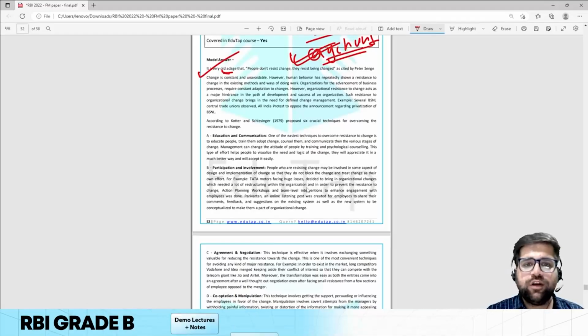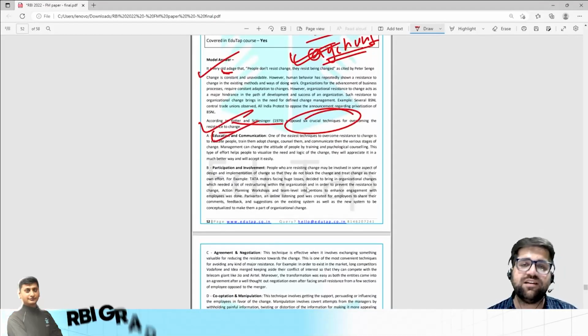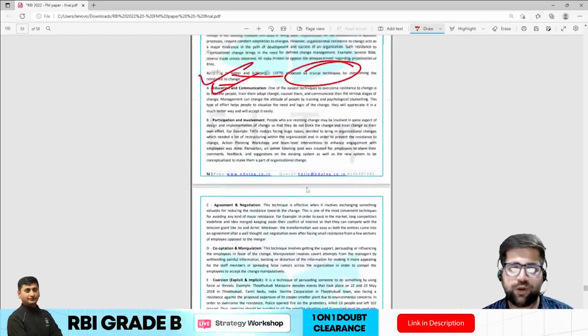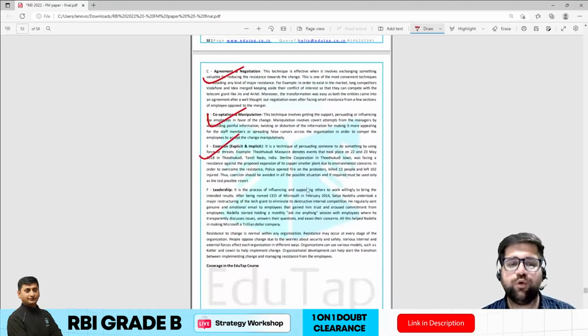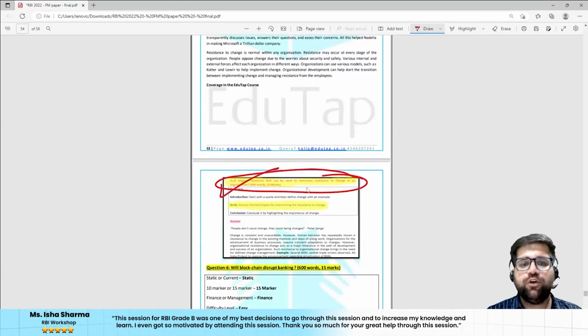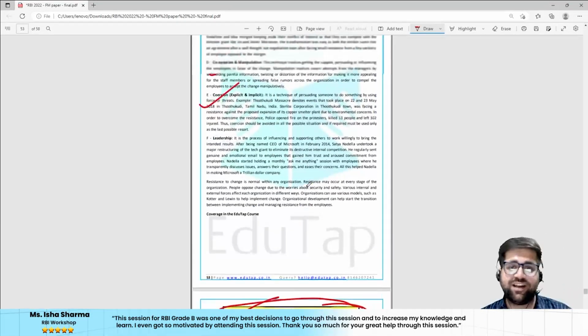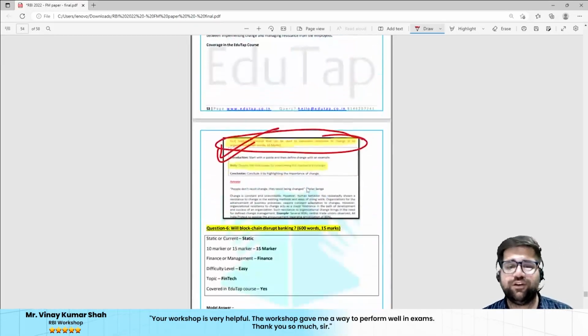According to Kotler and Schlesinger, there are 6 crucial techniques via which you can overcome the resistance shown by your employees. So these are certain methods via which you can overcome resistance to change. Now this is the exact question which I am talking about. You could have easily trusted us, and you could have easily gained those crucial marks in your exam.